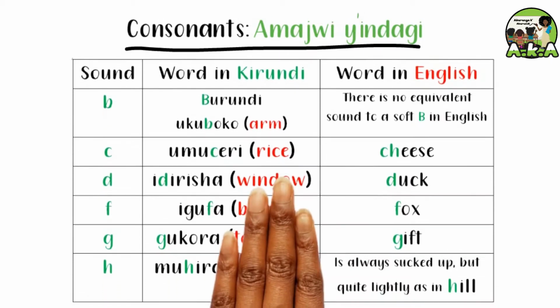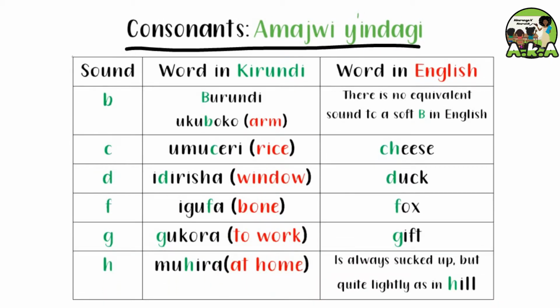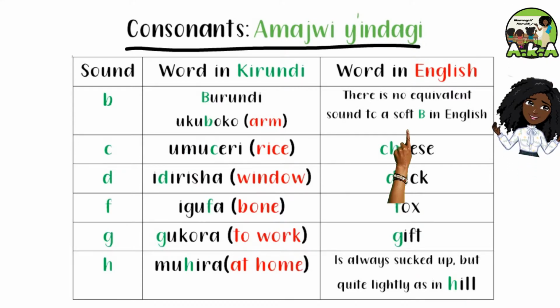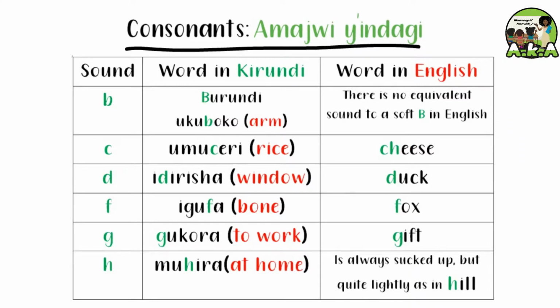Amajwi yindagi. Be, Burundi, ukuboko. There's no equivalent sound to a soft B in English. Che, umucheri, cheese. De, idirisha, duck.